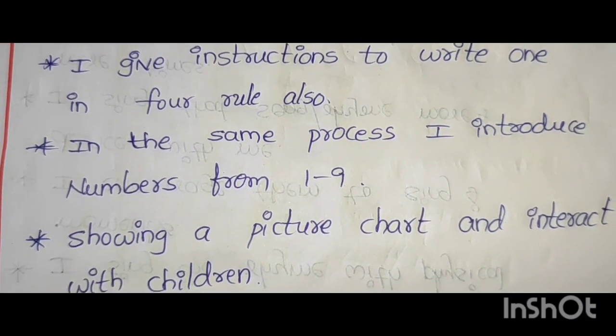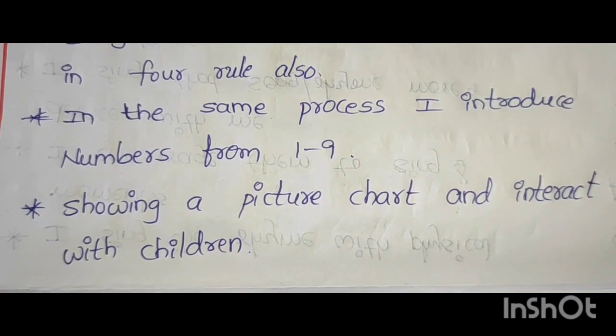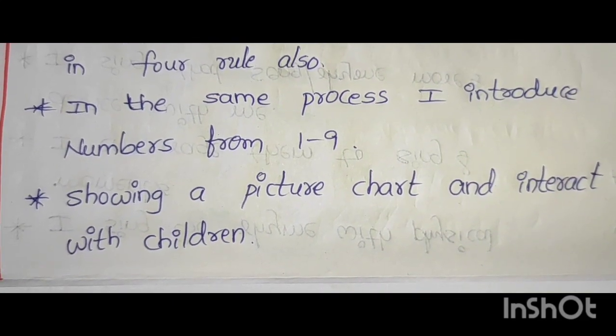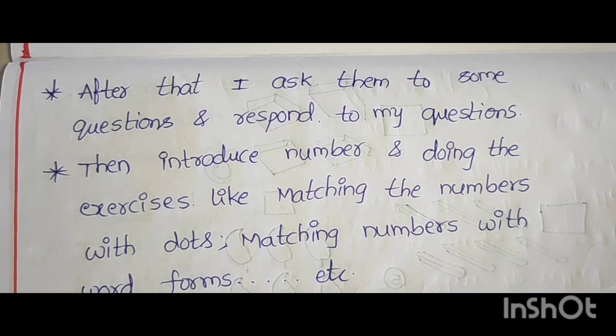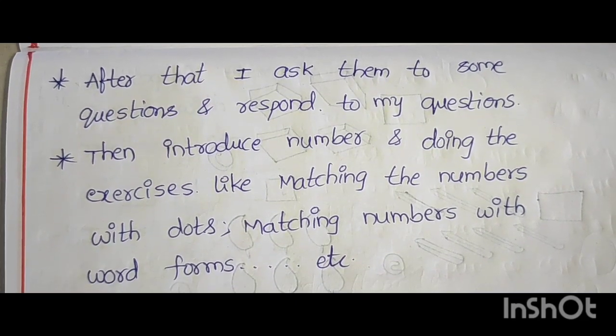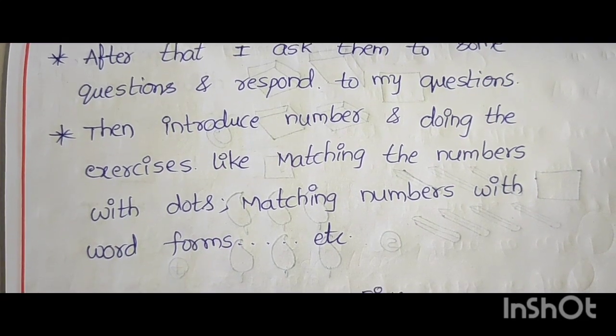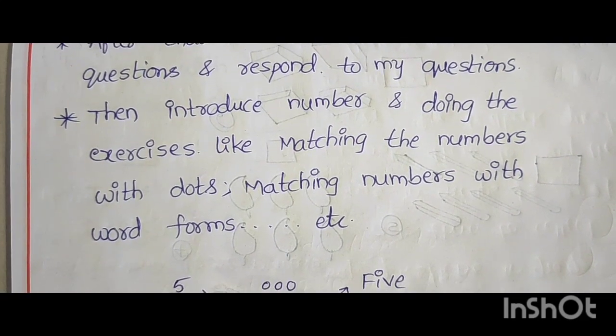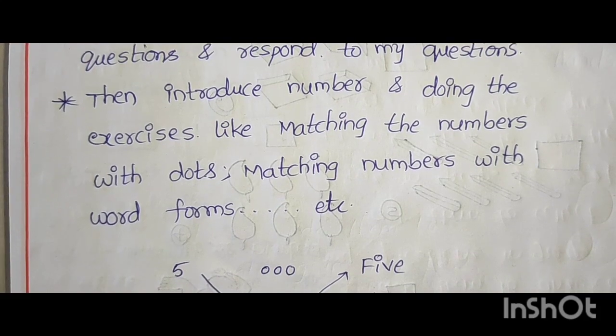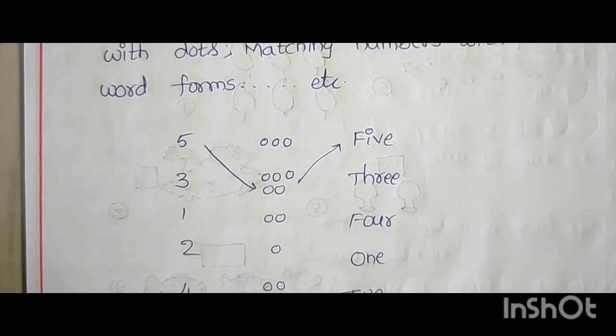In the same process, I introduce numbers from 1 to 9, showing a picture chart and interacting with children. After that, I ask them some questions and they respond. Then I introduce numbers and do exercises like matching the numbers with dots, matching numbers with word forms, etc. Like this: 5 3 1 2 4.